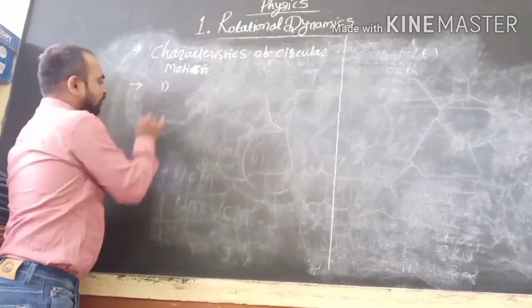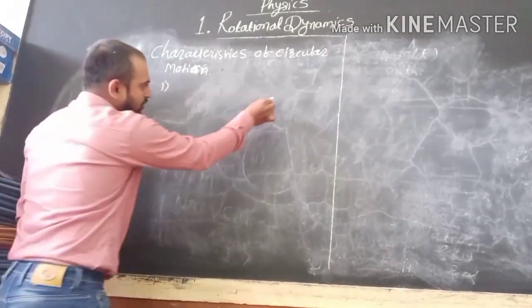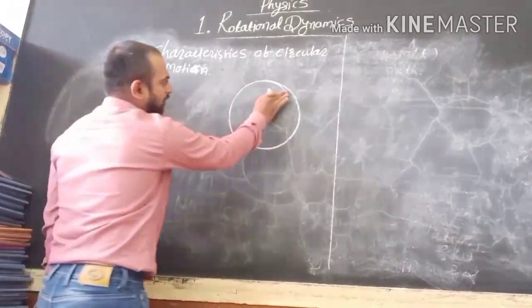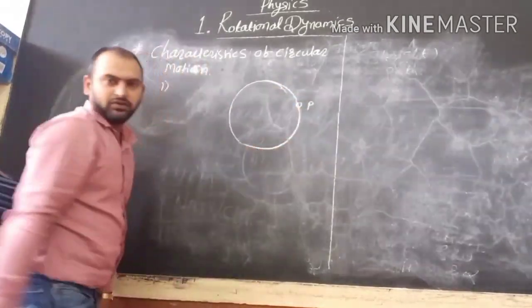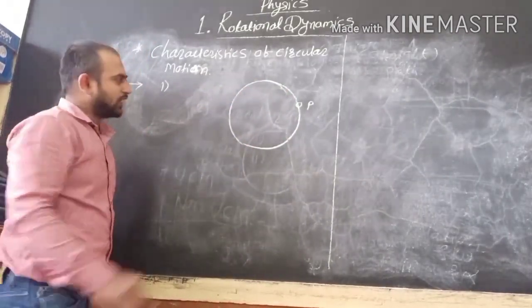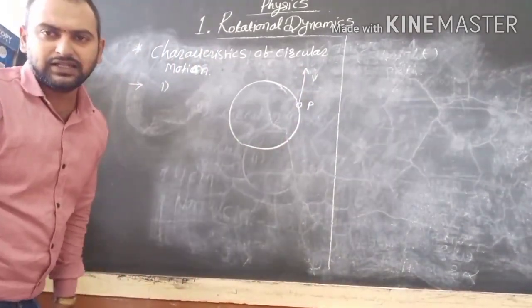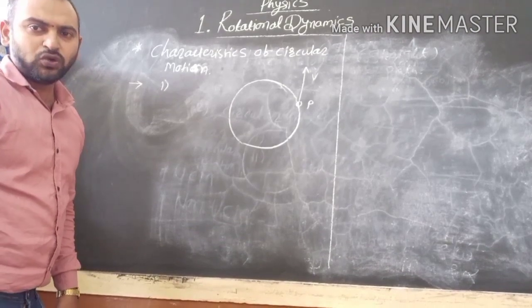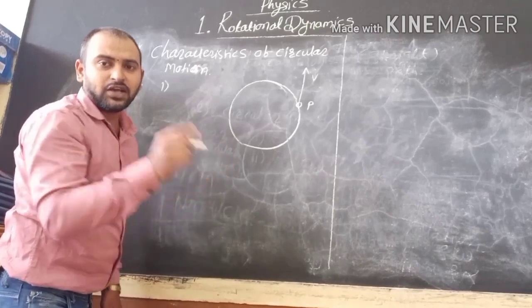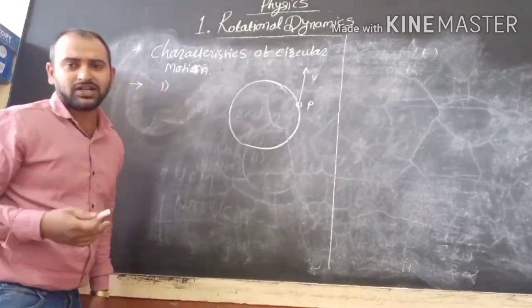First one, when we are talking about a particle which performs a circular motion, suppose this is the circular track of that particle. Now my particle P performs a circular path, so there is a velocity, which is a linear velocity. This linear velocity changes at each and every point. Whenever the linear velocity changes, there is acceleration.